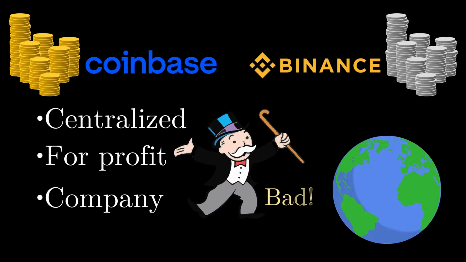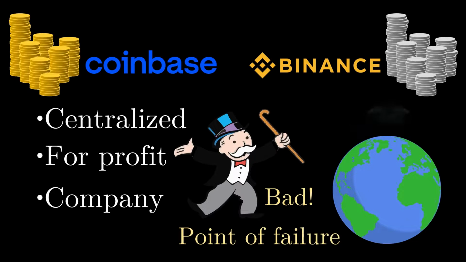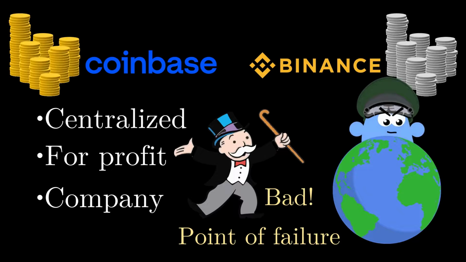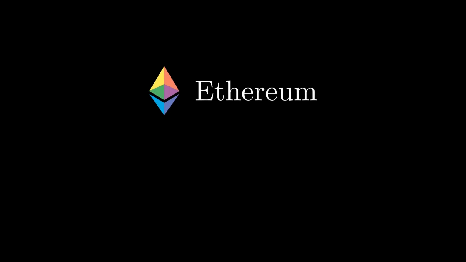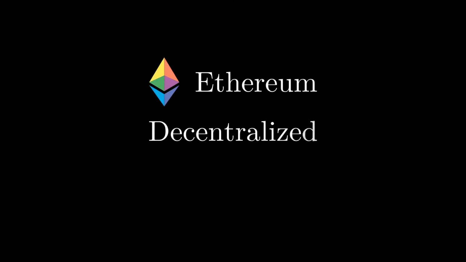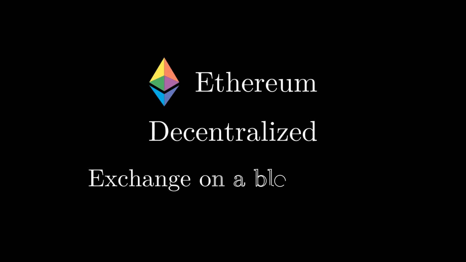This is bad. When the world's money flows through centralized points of failure, they can be hijacked by authoritarians to do bad things, like seizing the funds of their political opponents, or even financing wars. Programmable blockchains like Ethereum address this issue by being decentralized at the base layer. So, how could we run an exchange on a blockchain?